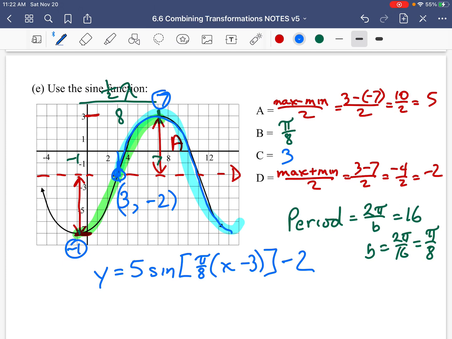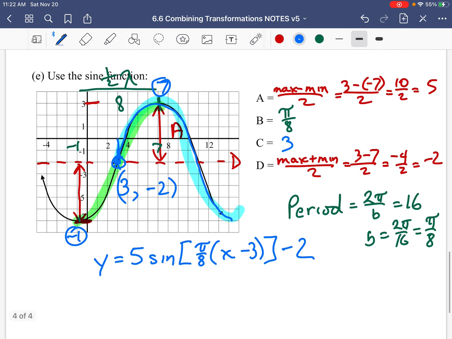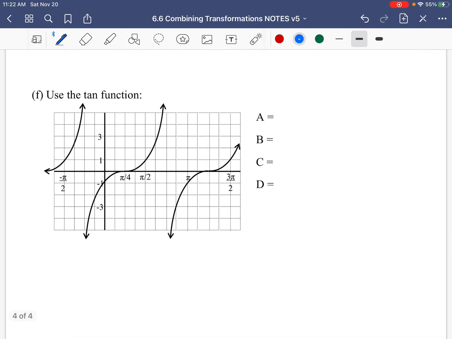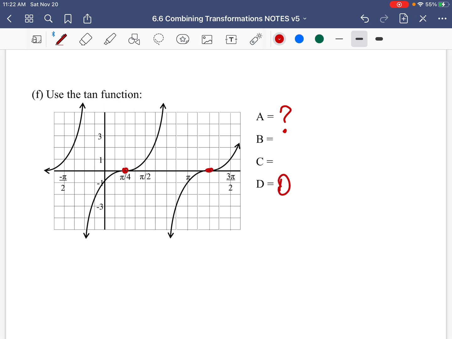Okay? Now, finally, and yes, I'm going fast, I expect you to be watching and doing graphing, but not copying out the notes. So, tan function. Now, they generally won't ask for the equation of a tan function because you really have trouble figuring out what a is. Now, from this, it does look like d is 0.